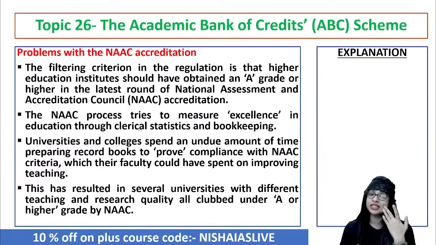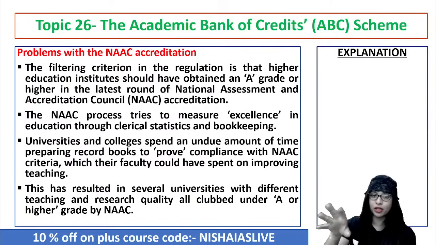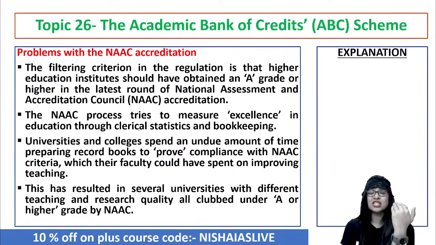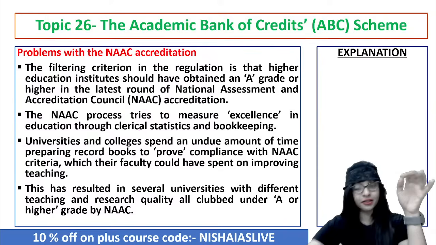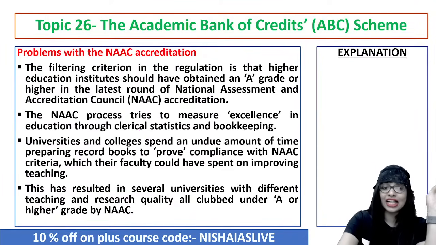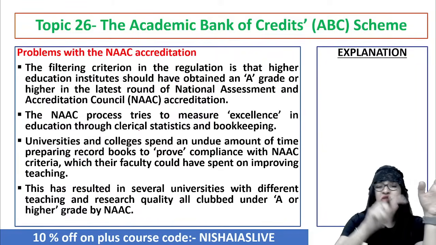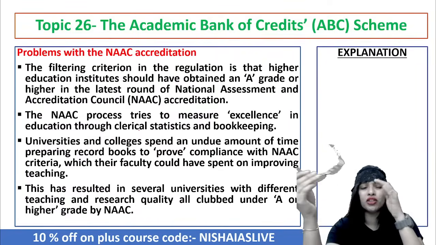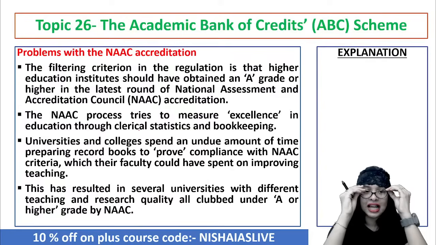So now this process of NAC, they want to measure excellence, and that excellence in education they'll be doing through all this bookkeeping and clerical statistics, which is to be thought way beyond, I feel personally as well, guys, because this is one of the issues or problems associated with NAC. The next thing is, if you see the universities and colleges, they spend an undue amount of time preparing record books, so they'll be able to provide compliance with NAC criteria.